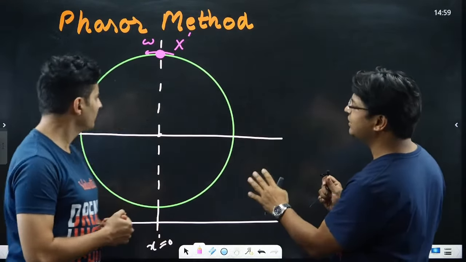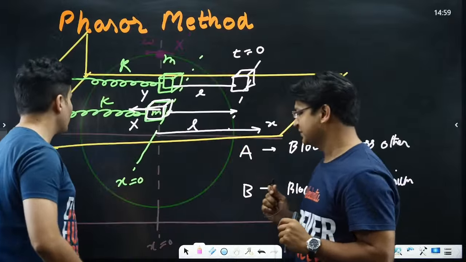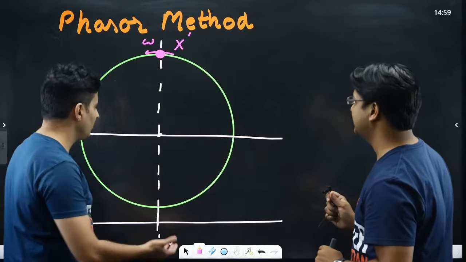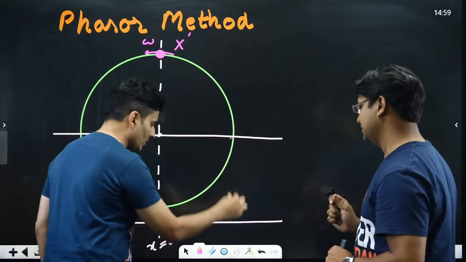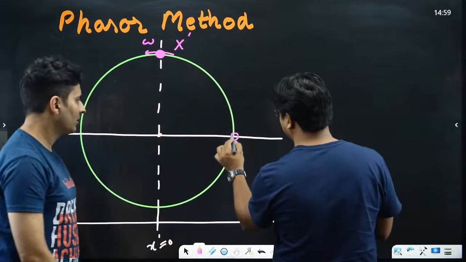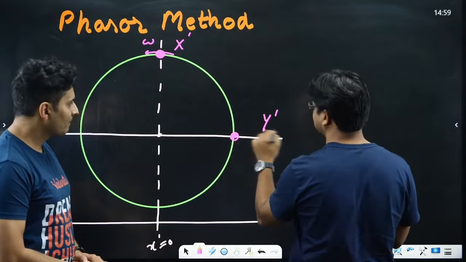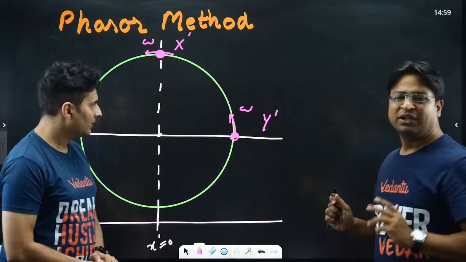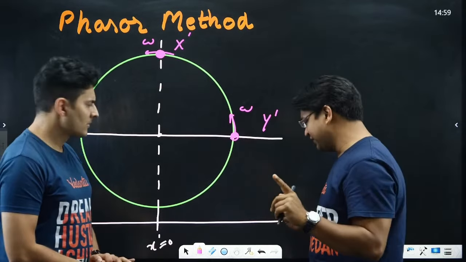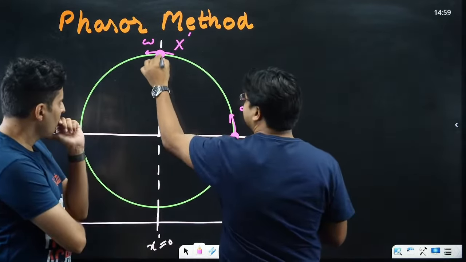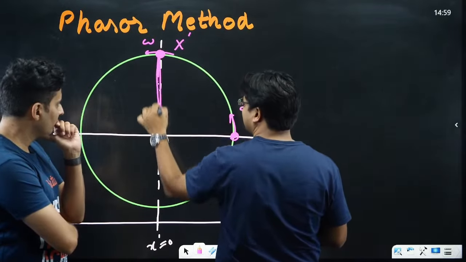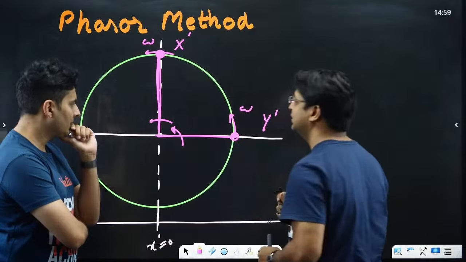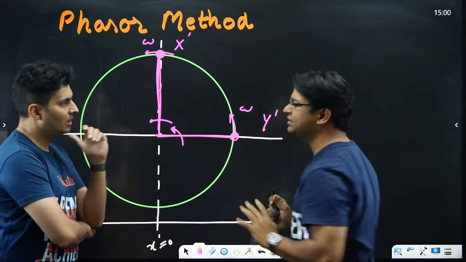Now at this very moment, where is Y prime? At that moment, it was at the positive extreme position. So the phasor will be here so that the projection will fall over here. So this is Y prime, and again this is at t equal to 0, and this is moving with omega. Now this is something that everyone has to imagine. This phasor and this phasor are both moving at the same omega. So this angle will permanently remain 90 degrees.